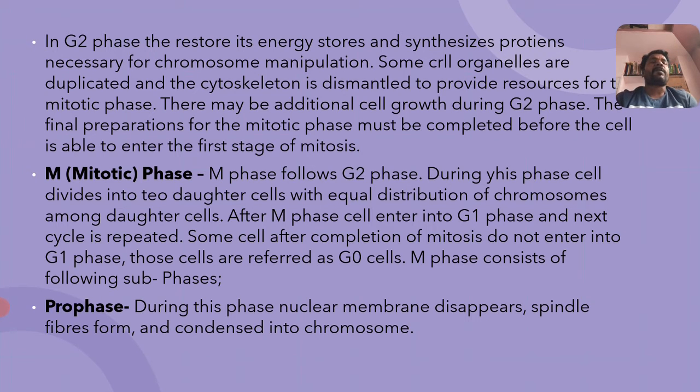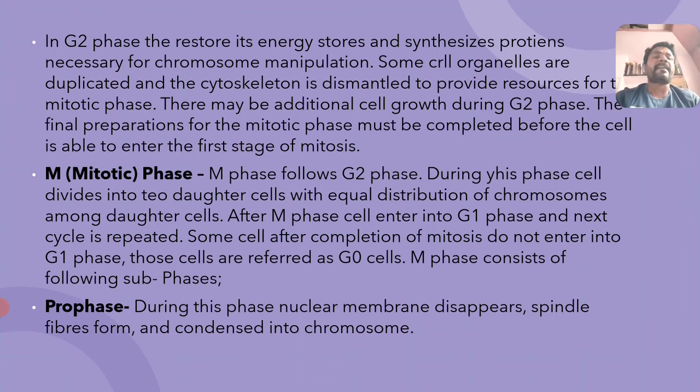Like the mitochondria, endoplasmic reticulum, lysosomes, vacuoles, the Golgi complex, ribosomes. So however many of these cell organelles are present in the cell, they duplicate at the time of G2 phase.